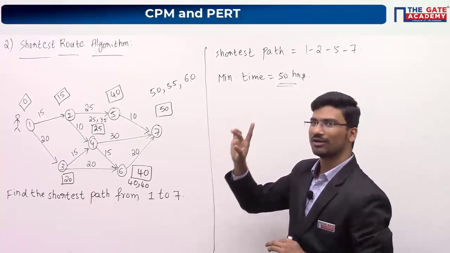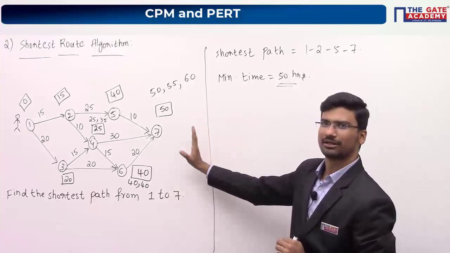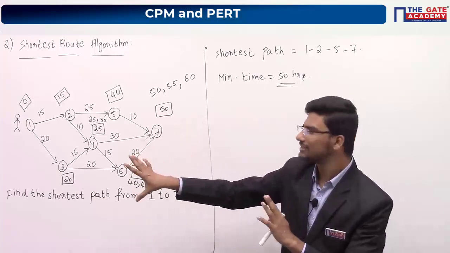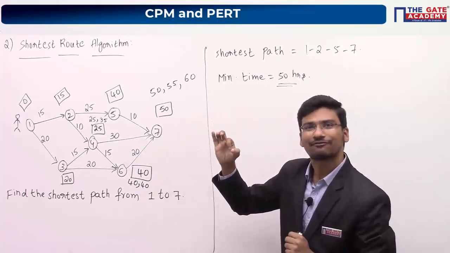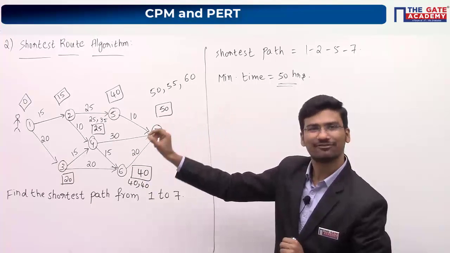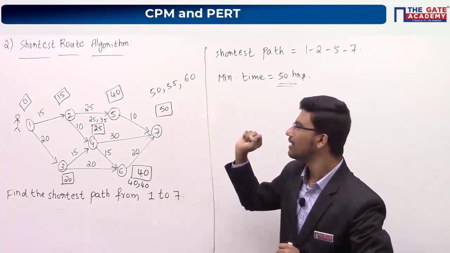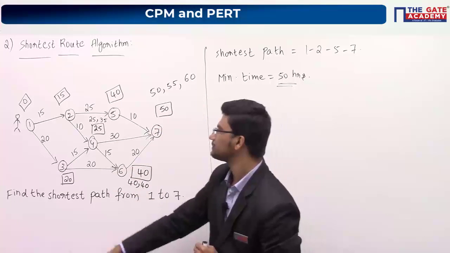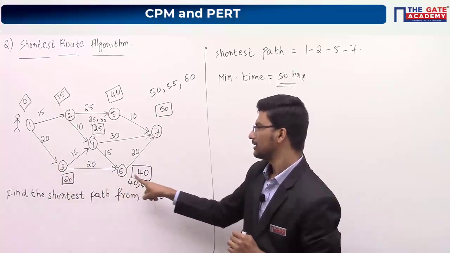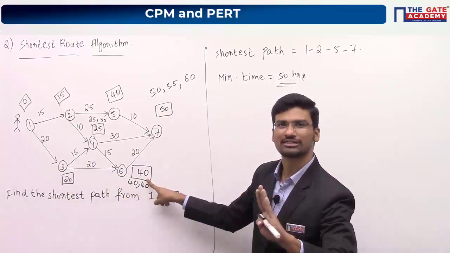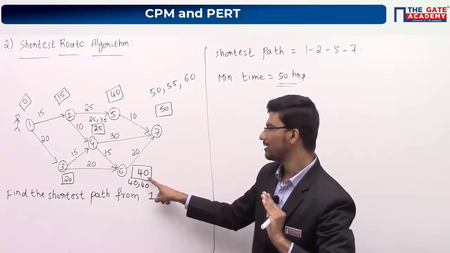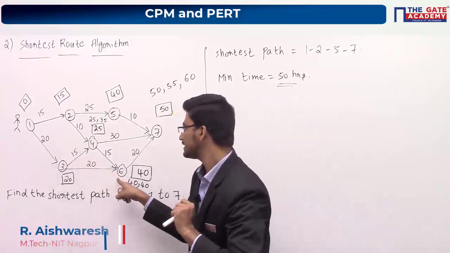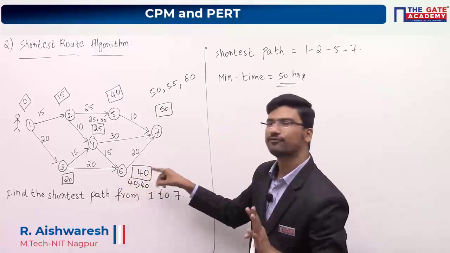So one more point in this particular algorithm is, not only from city 1 to city 7, you can find the shortest path from city 1 to any other city. Let us say, what will be the shortest path from city 1 to city 6? Time taken will be 40 hours. Shortest time or minimum time? Okay. So minimum time taken to reach city 6 from 1 is 40 hours.